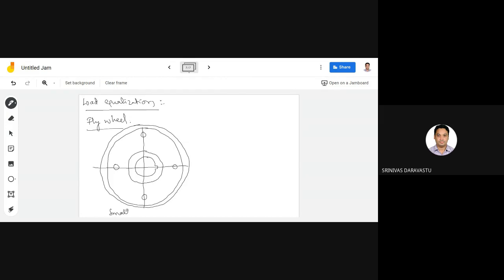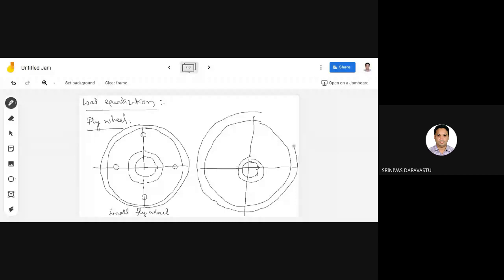This is a small flywheel. This is a bigger flywheel.